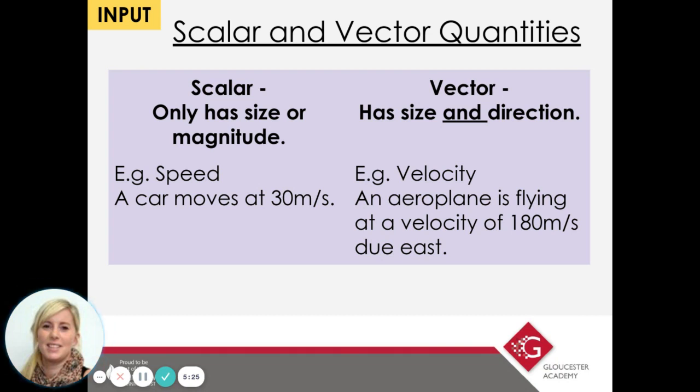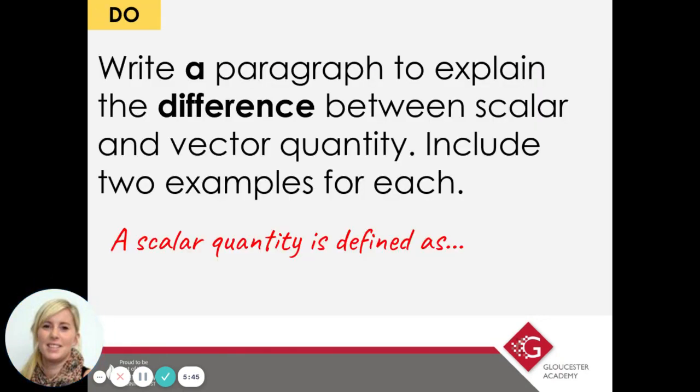So a scalar quantity only has size, and another word for size is magnitude, but a vector quantity has size and direction. And you've got your 2 examples there, but I want 2 examples for scalar and 2 examples for vector. I did mention 2 examples for each when I gave my original description. So you could always go back in the video if you were seriously struggling. So a scalar quantity is defined as, let's say 3.5 minutes for this task. So pause the video, set yourself a little timer on your phone, 3.5 minutes, and then get ready to review your answer.